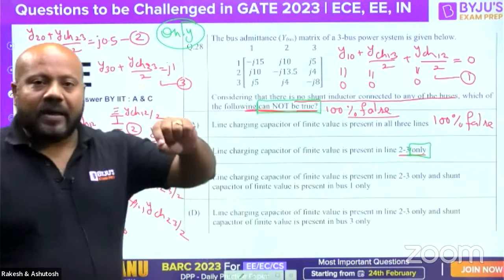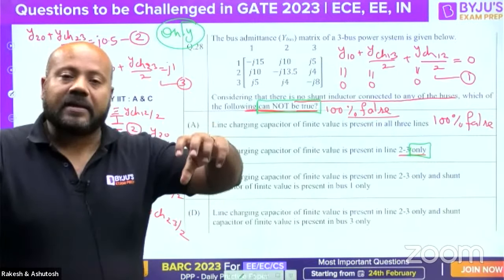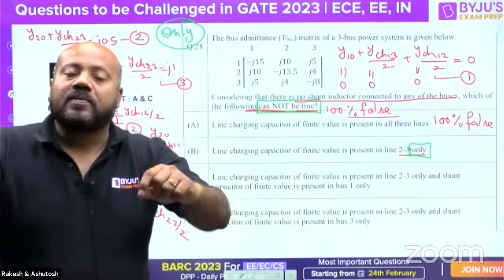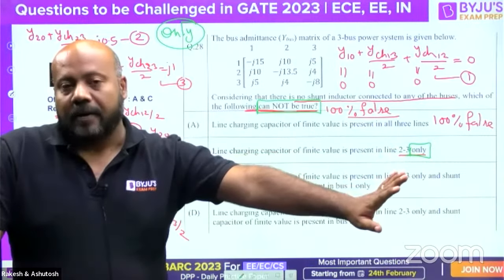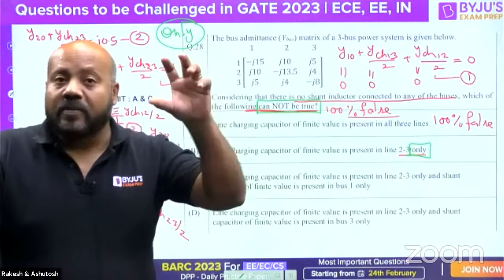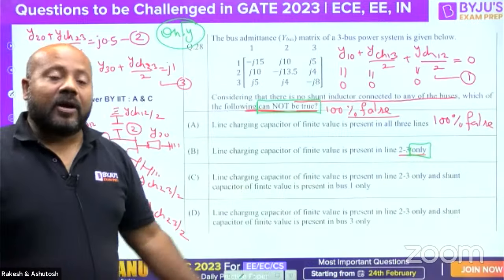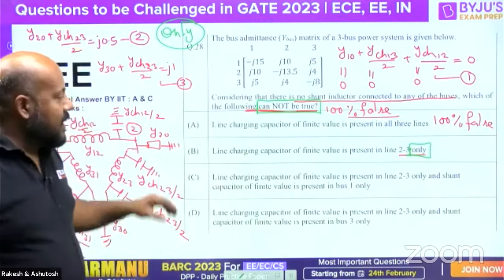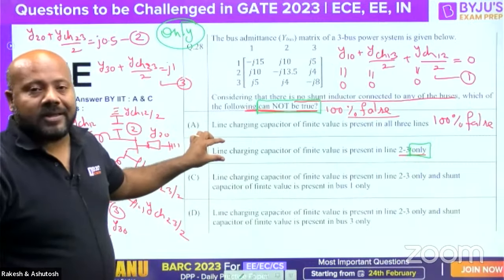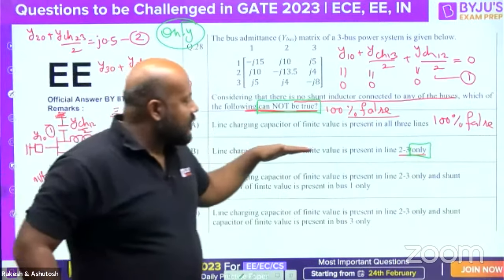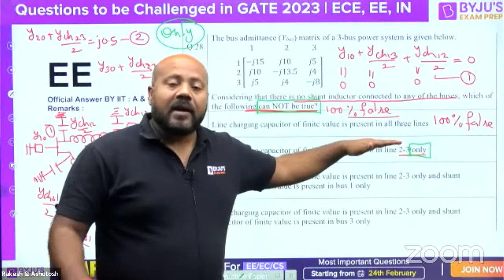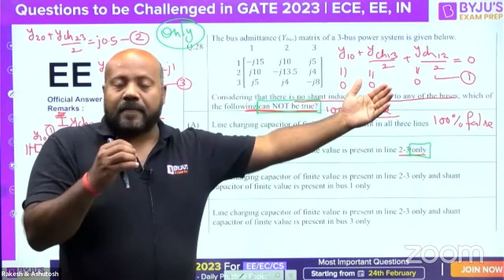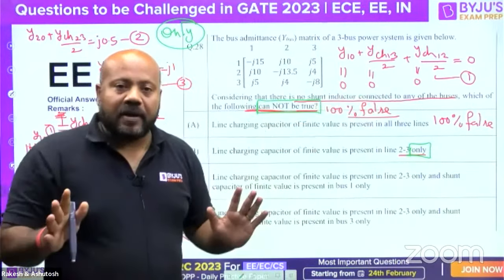When you add this adjective, you can say it means only one condition is possible, other conditions are not possible. Now this was the most important confusion, because other infinite possibilities are also there. It means individually, if you see this statement that line charging capacitor of finite value is present in line 2, 3 only, it is true for one case. But why are you not talking about other cases? Are you getting this, everybody?